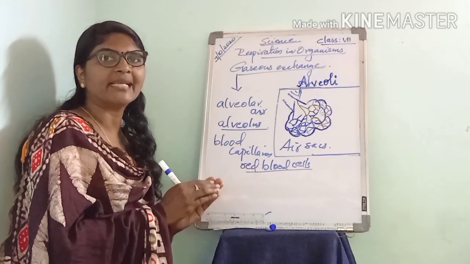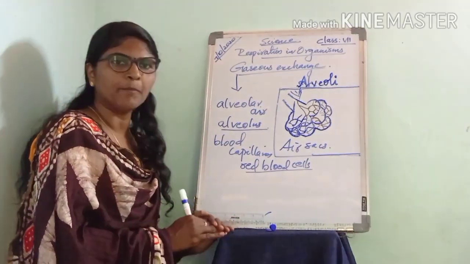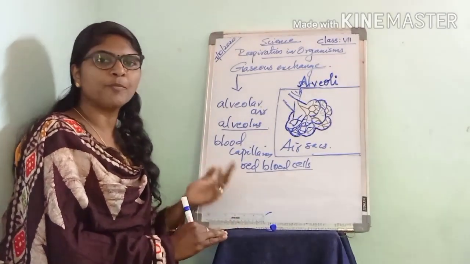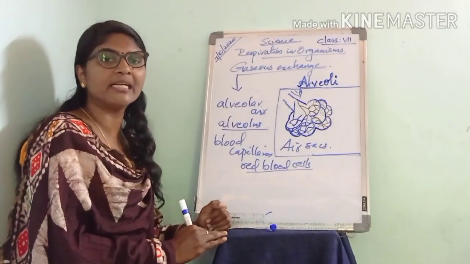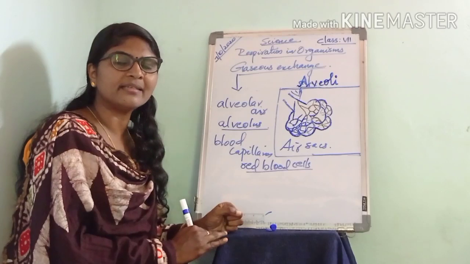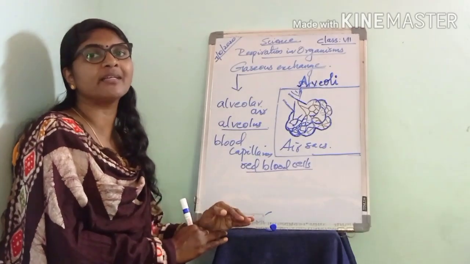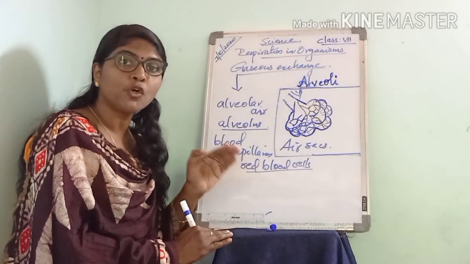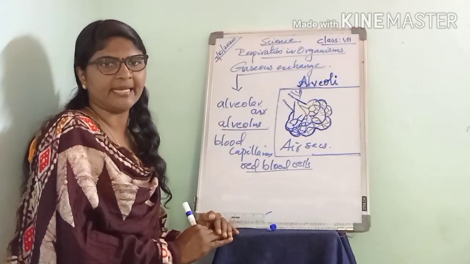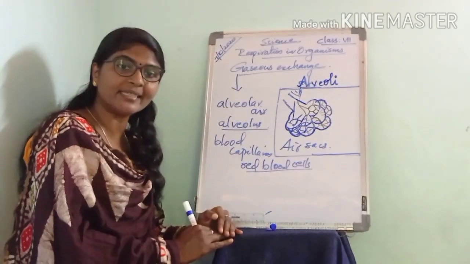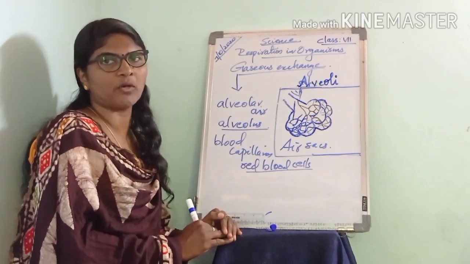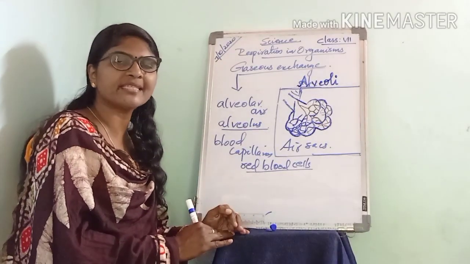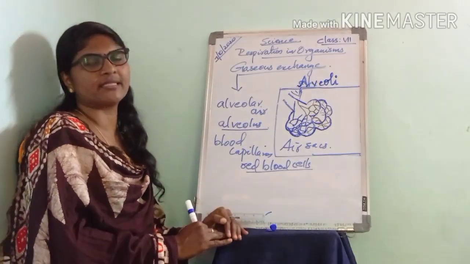The blood carries oxygen to every cell of our body. Then, inside the cell, oxygen reacts with the glucose to produce energy. We have already learned that. Inside the cell, the oxygen reacts with the glucose to produce what? Energy. Also, carbon dioxide and water are produced during this process.